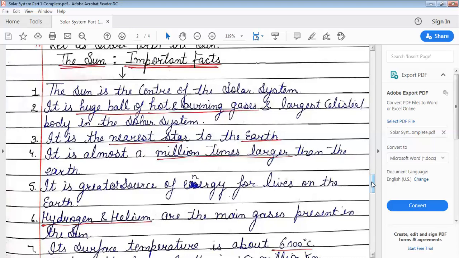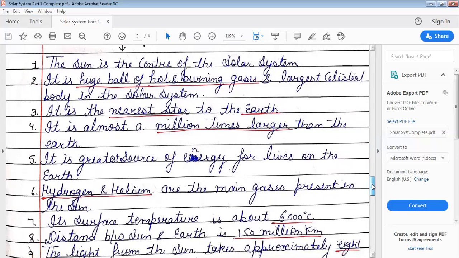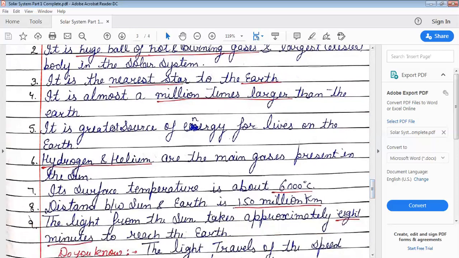So let us start with the sun. Here we'll study about the sun and its important facts. First of all, you should know about the location of the sun. The sun is the center of the solar system, and it is a huge ball of hot and burning gases and the largest celestial body in the solar system.